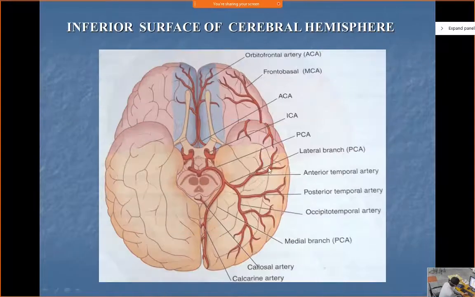So this is where you can see the inferior aspect of the brain. Again, these are the two temporal lobes on either side. Posteriorly, this is the occipital lobe. This is the inferior aspect of the frontal lobe on either side. If you see this part, this area is the cut end of the brainstem. The brainstem as a whole can be divided into three parts: midbrain, pons, and medulla. Over here we have cut through the midbrain. If you go further down, you'll find the pons and medulla, which have been removed here.